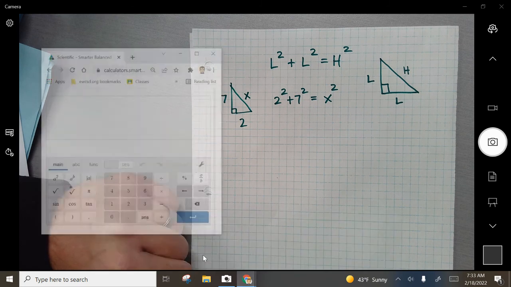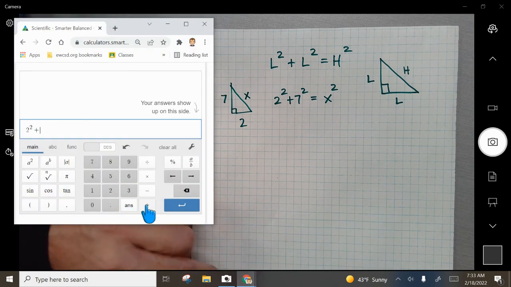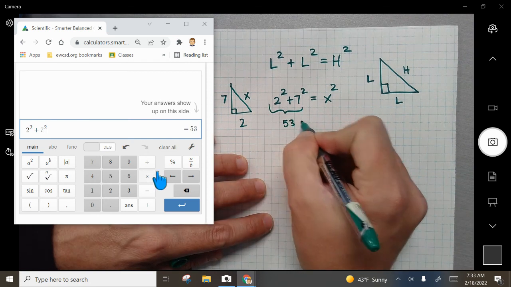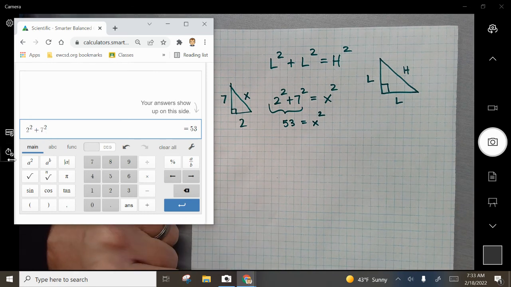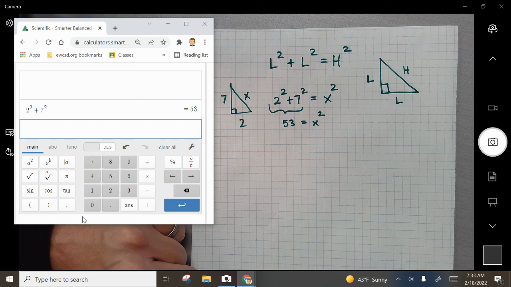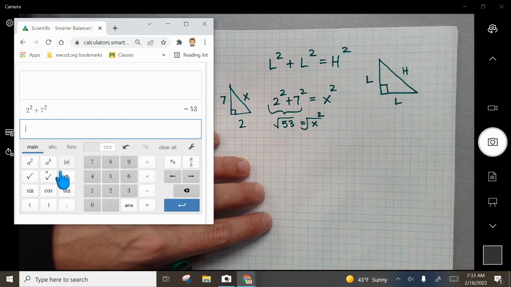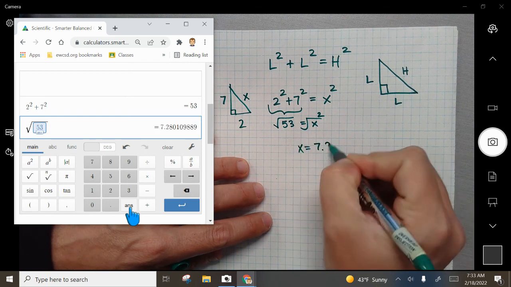Remember, your calculator's your best friend on this, okay? So 2 squared, I can get fancy, plus 7 squared, okay? I can do it this way, right? Look what I did. I hit that squared button. You guys use your calculator to help you, all right? Then I'm going to hit enter and get even fancier. I know I have to square root both sides. I'm going to go square root of the answer. Boom, all right? And I get X equals 7.28.